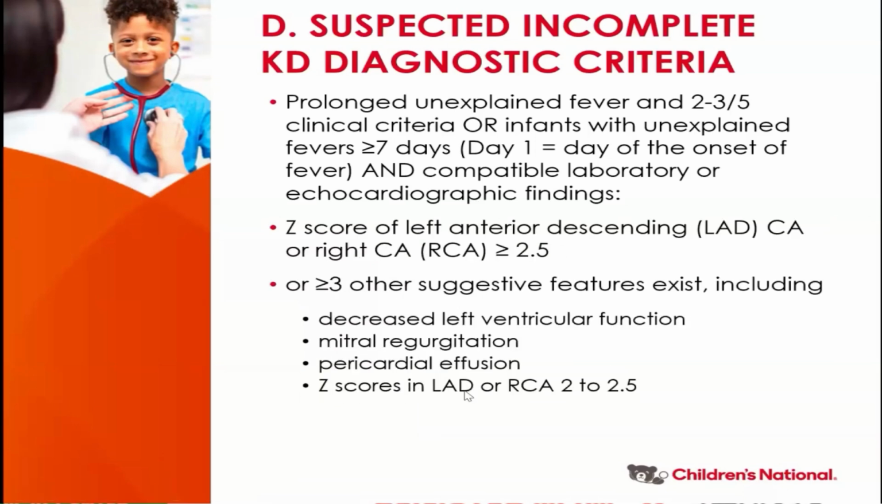On the other hand, if you don't meet the lab criteria, then you perform an echocardiogram. If your coronary artery Z-score is 2.5 or above, then you treat. That means that the child met the criteria.